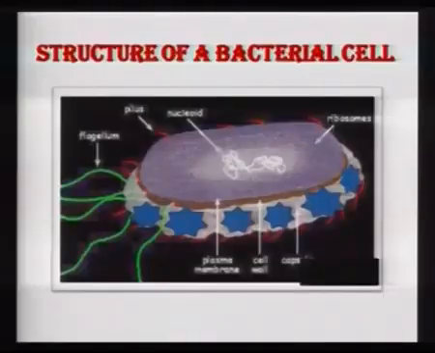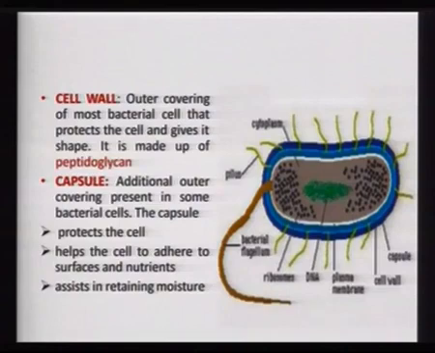As you can see here, it is the structure of the bacterial cell as a whole, where the outer wall of the bacteria consists of a cell wall. The cell wall in bacteria is made up of peptidoglycan. This peptidoglycan is absent in plants, because in plants the cell wall is made up of cellulose, whereas in fungi the cell wall is made up of chitin.